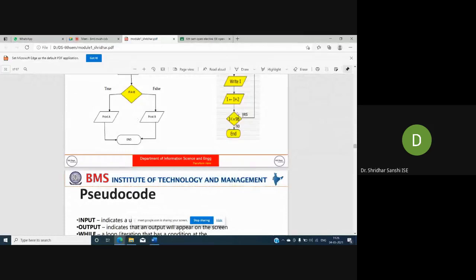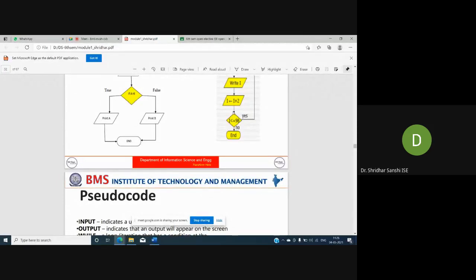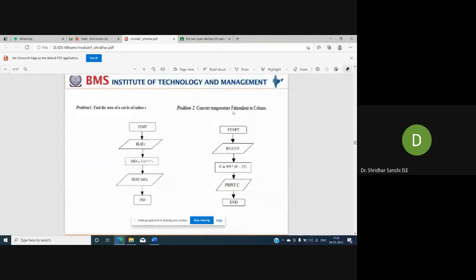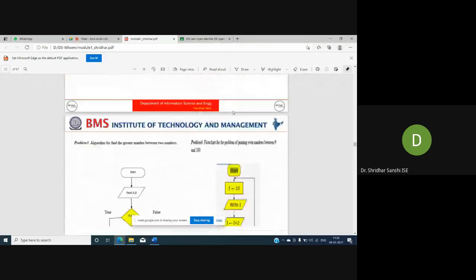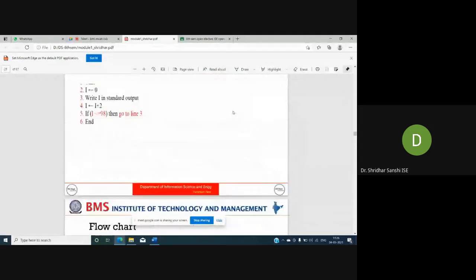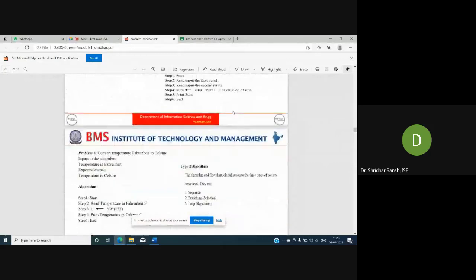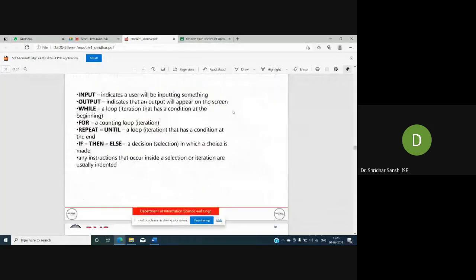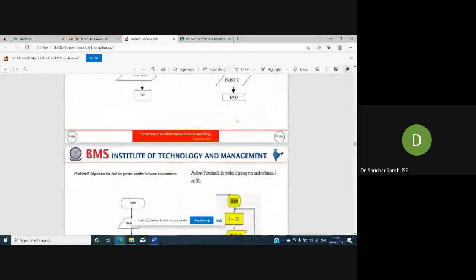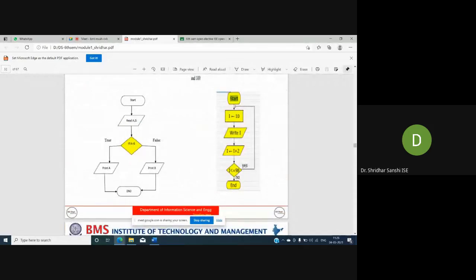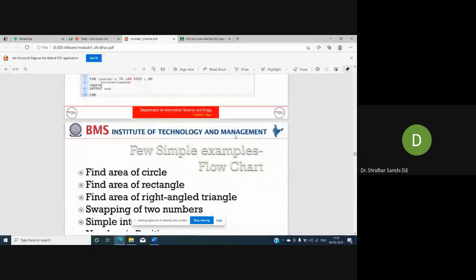What about this? Yeah, any if statement. Okay, we'll see the next instructions. So this flowchart is for looping instruction. We'll see that.